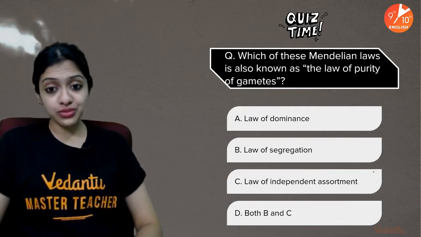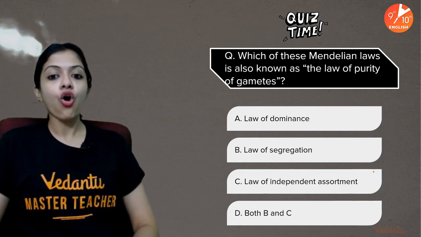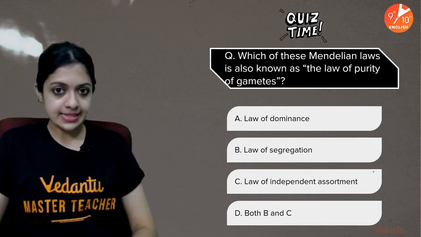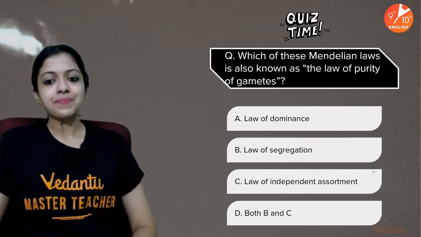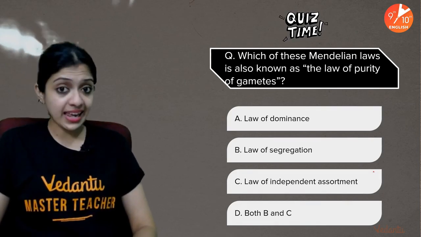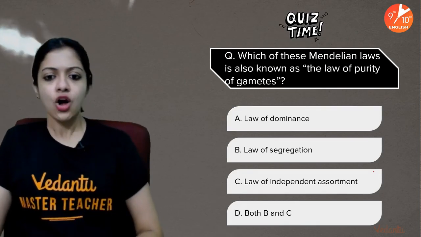Next one. Which of these is also known as the law of purity of gametes? Is it the law of dominance, law of segregation, or the law of independent assortment, or both B and C?